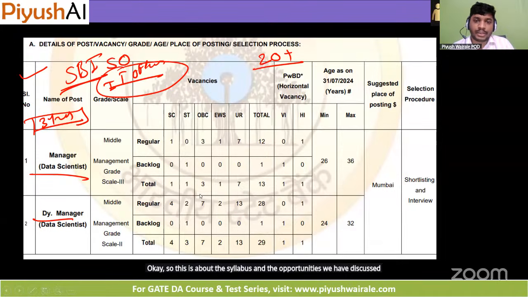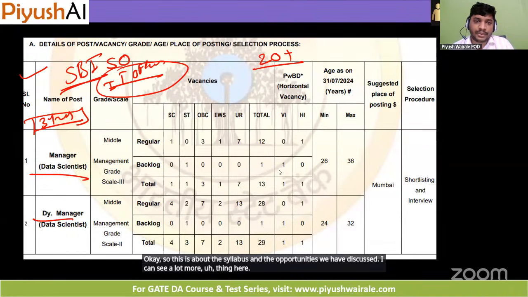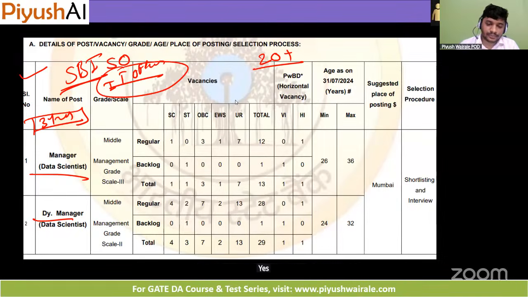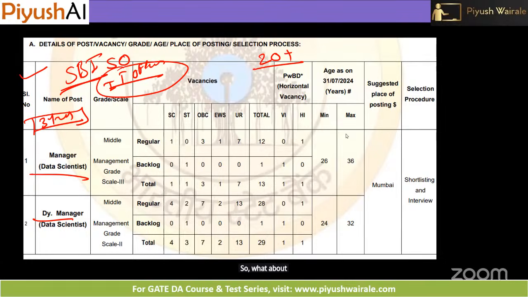I can see a lot of comments here. What is the cutoff you are saying here? Yes, these jobs and posts are only for engineering graduates. So what about standalone BS degree students?